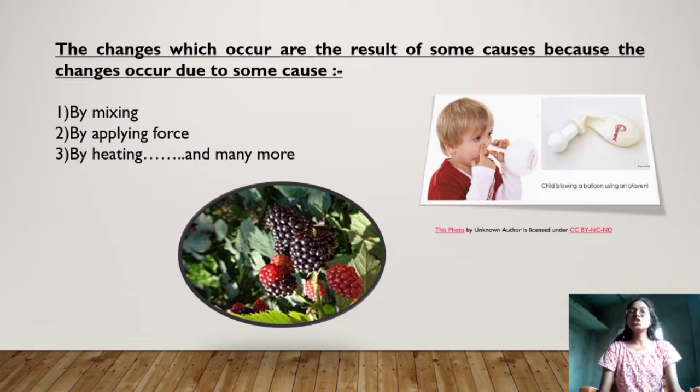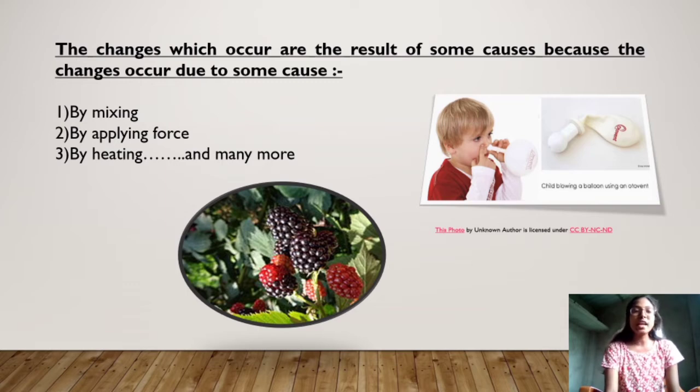Now if we talk about why the changes occur, this happens because there are some reasons behind it. Here I have written some causes. There might be some other causes also. The first one I have written is by mixing. By mixing here means if you take a glass of water and put some sugar in it, this will form a solution. Earlier when you put the water in the glass, the water was tasteless. Now when you put this sugar, the water became sweet. So there was a difference in the taste of the water. So by mixing also changes occur.